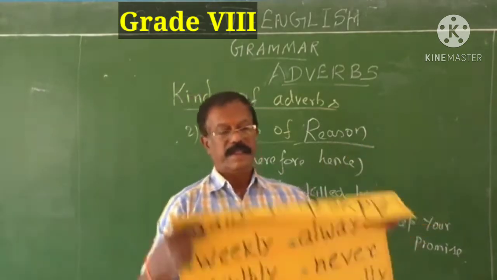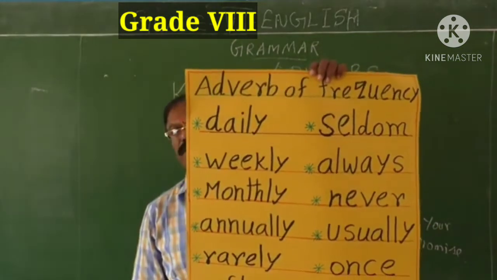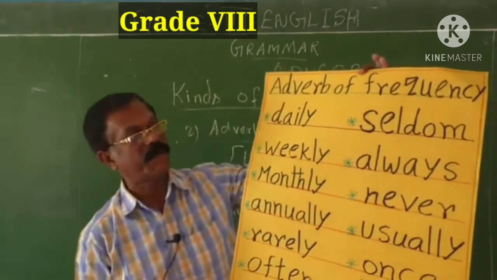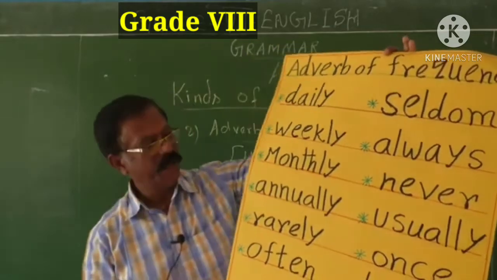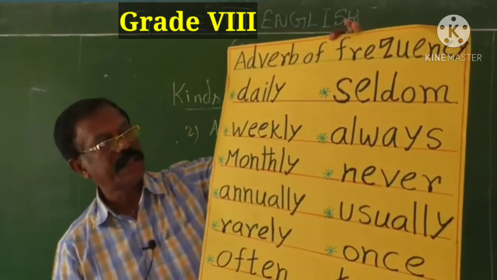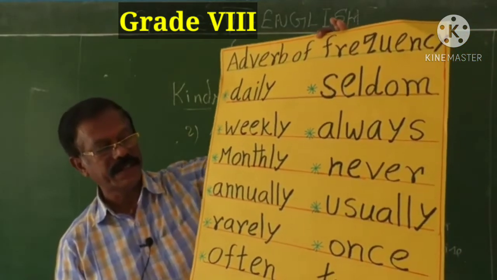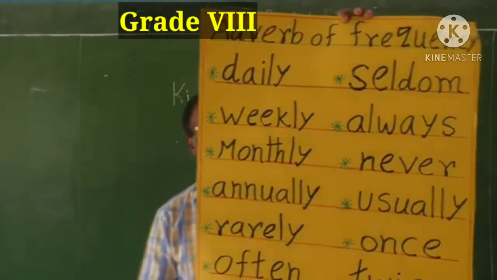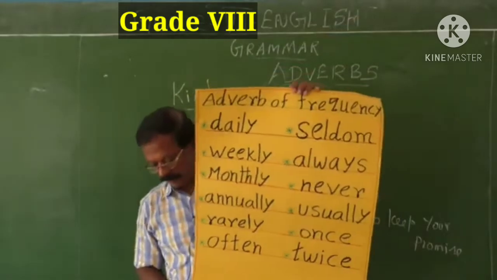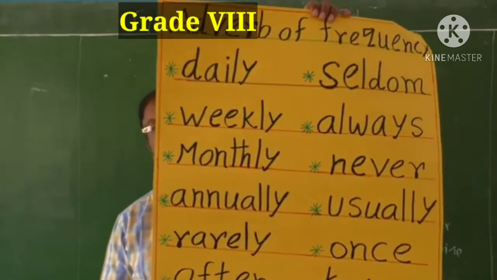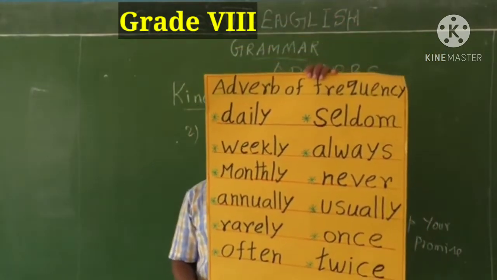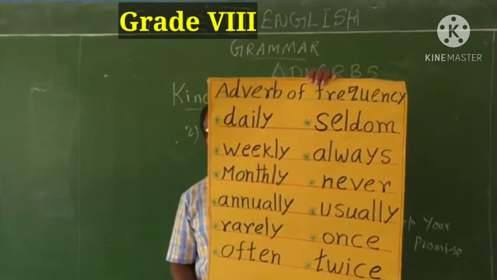Adverb of frequency. See how frequently the action takes place, how frequently it is done by the subject. Therefore, they are called adverbs of frequency: daily, weekly, monthly, annually, rarely, often, seldom, always, never, usually, once and twice. They answer the question how frequently the action is done, the time gap of the action. How often? Therefore, they are called adverbs of frequency.